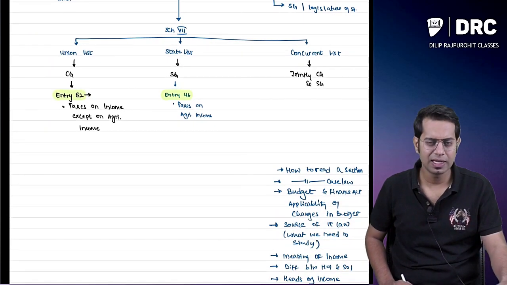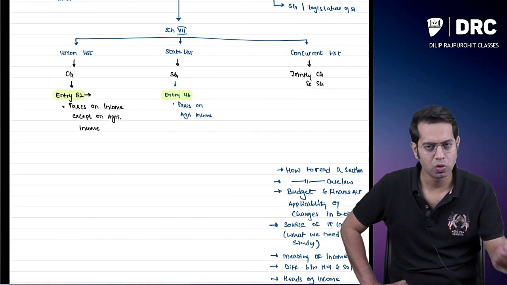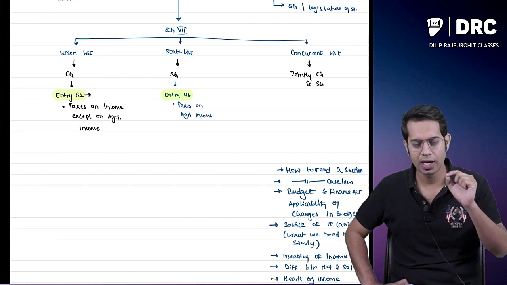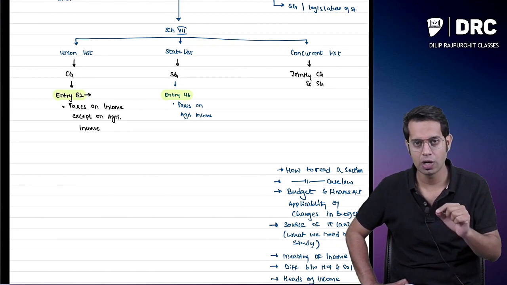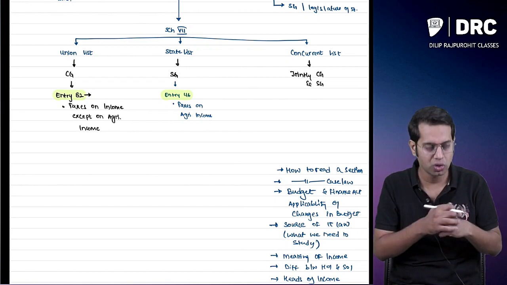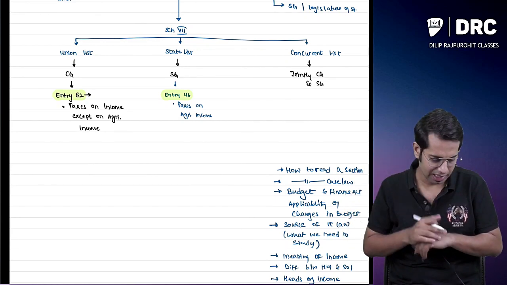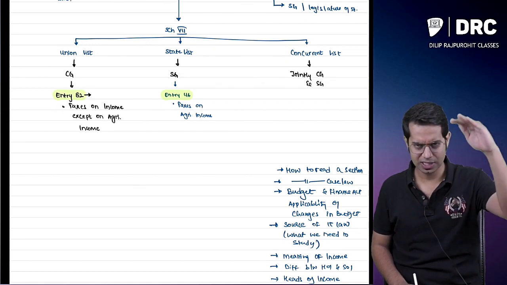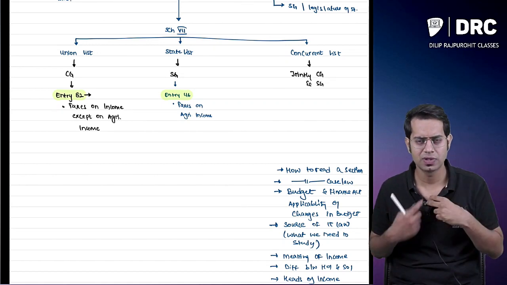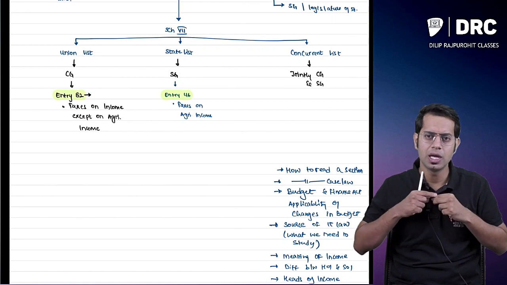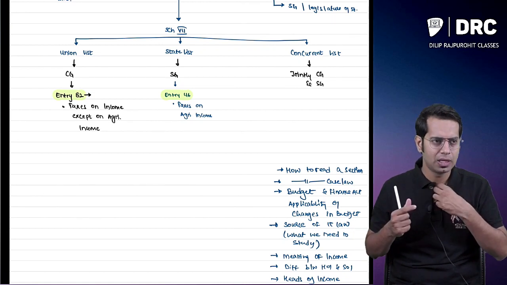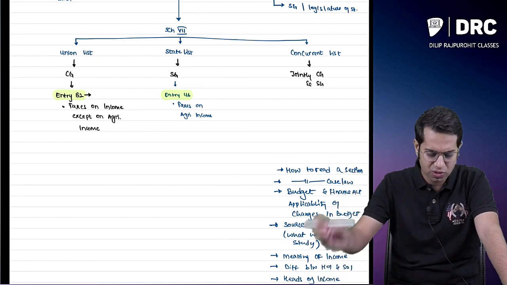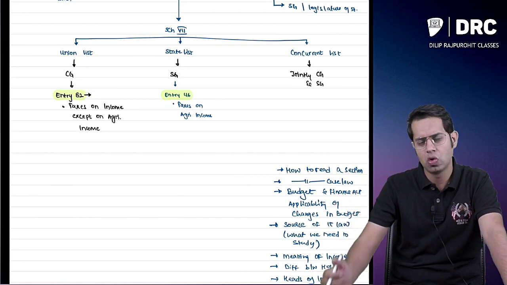Then we had seen article 246. Article 246 has a list in it. That list is called what, sir? It is called the Union list. It refers to a schedule called Schedule 7. Schedule 7 talks about three lists: the Union list, the State list and the Concurrent list. Union list means what, sir? Whatever is there in the Union list, there are different matters and activities with respect to which only the central government can make the law.